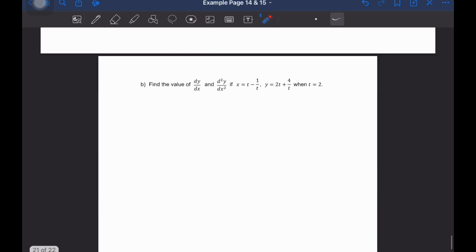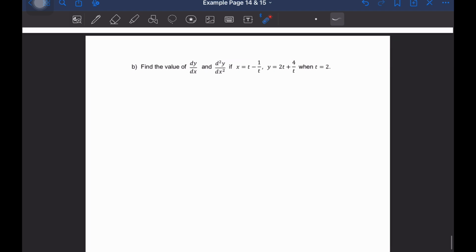Right, so let's go. Example B, the example on page 14. It says, find the value of dy/dx and d2y/dx squared if this is your x and this is your y. Parametric differentiation means that we are going to differentiate x with respect to t and then differentiate y with respect to t as well.